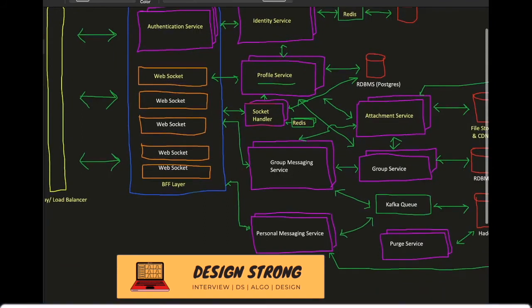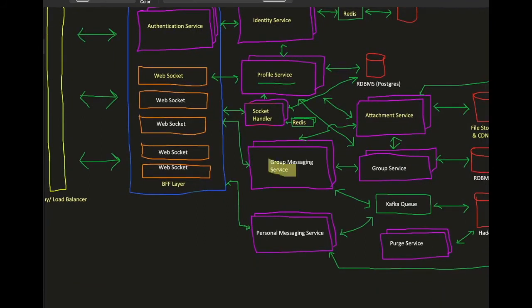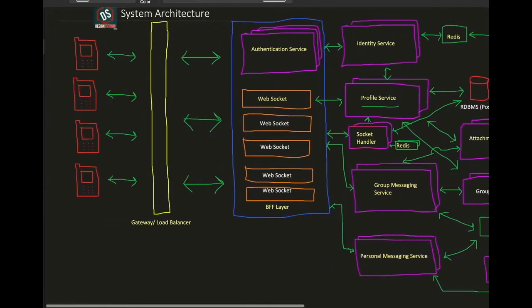Then there are two services which are the core of WhatsApp. This is group messaging service and personal messaging service. When user A sends a request to WebSocket, there can be two requests. One is a system request, and one is a user request. System request is nothing but a message which is being sent by the WhatsApp app to ensure connectivity and to provide the information required by the server. Whereas a user message is anything which is an activity done by the user.